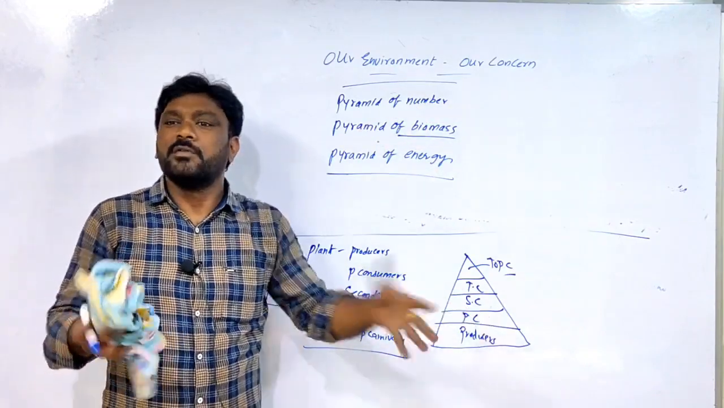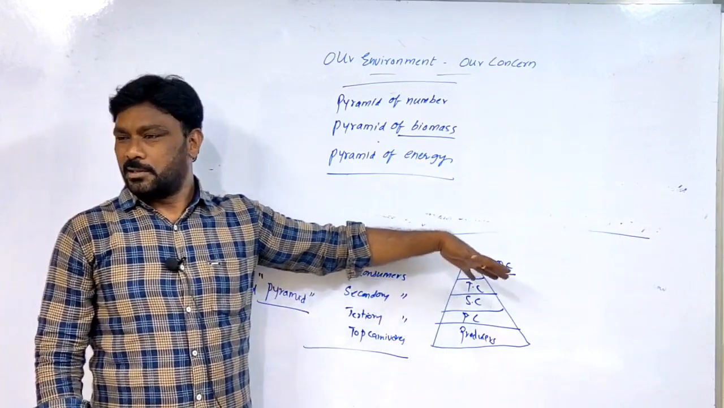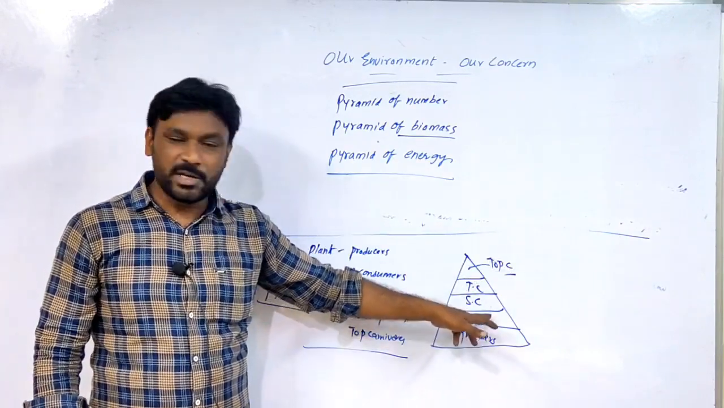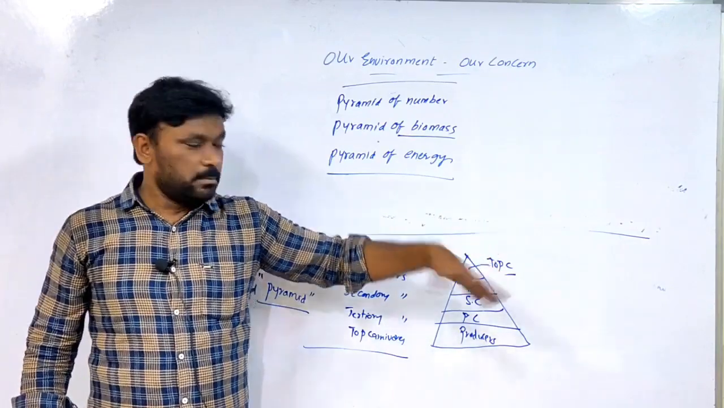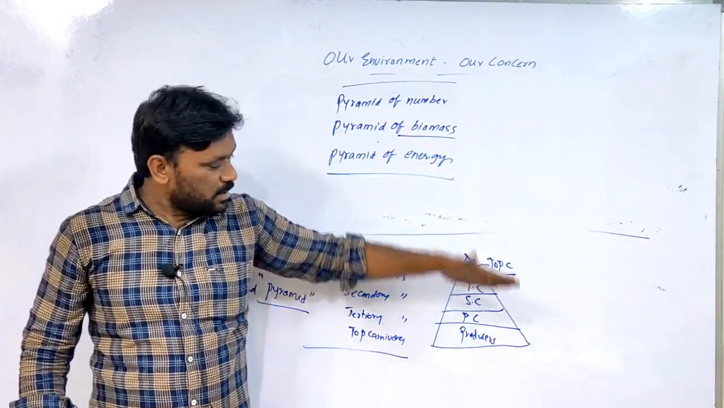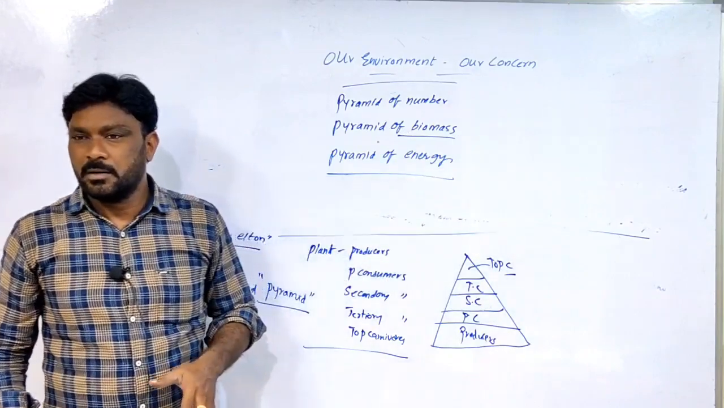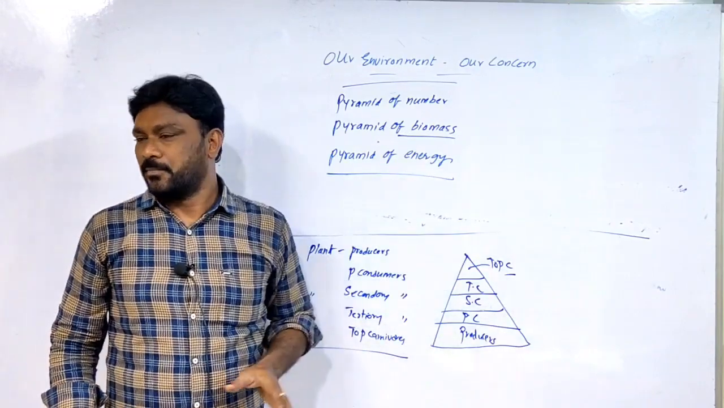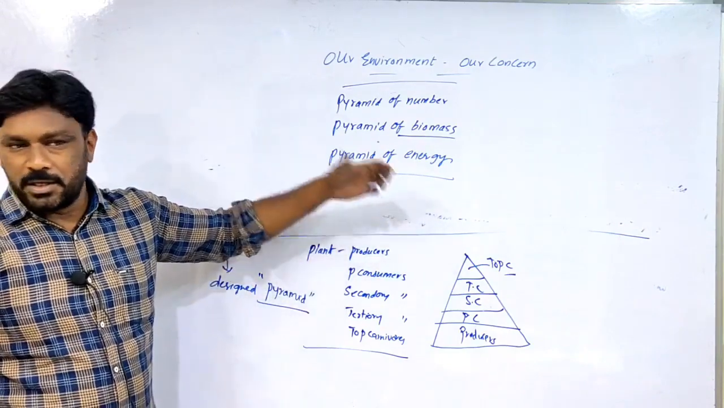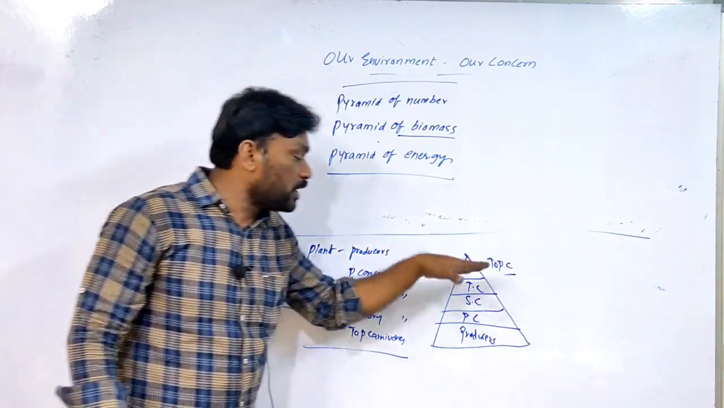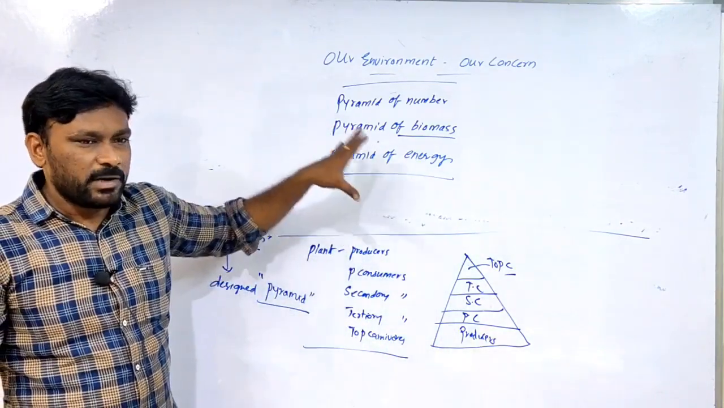Vegetables are there. Most of them won't touch vegetables. At the time, more vegetables will get. Means producers to primary consumers, herbivores are getting more. As the number decreases from one trophic level to another trophic level, the energy increases also. It is called the pyramid of energy. The energy transferred from one trophic level to another trophic level is called the pyramid of energy.